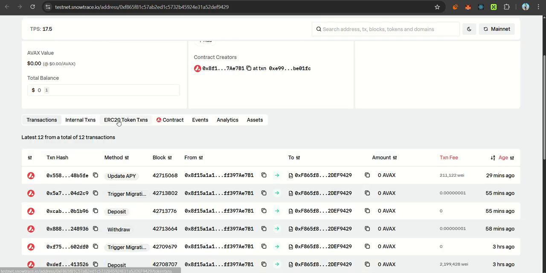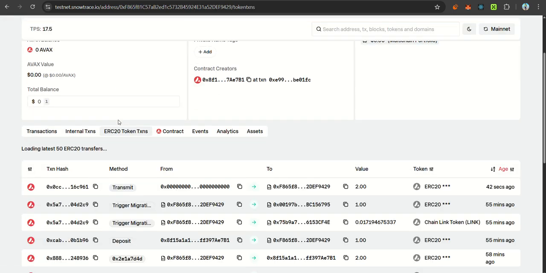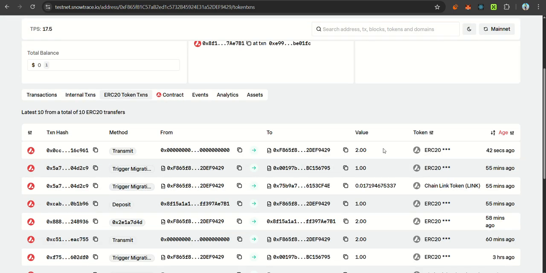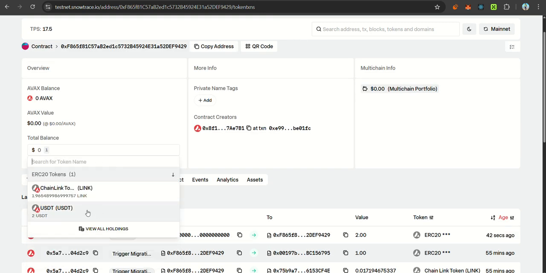Let's click on the ERC20 token transfers. You can see the two tokens have been transferred. The USDT has been received on Avalanche.